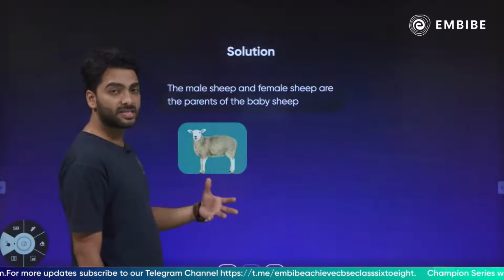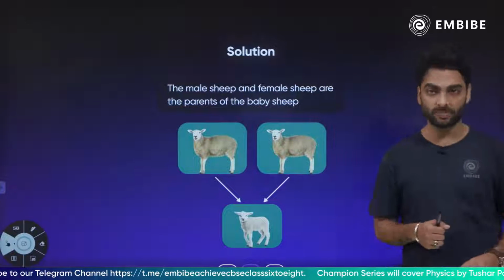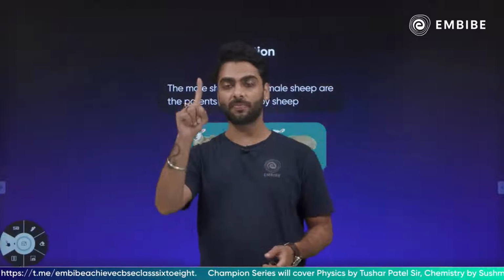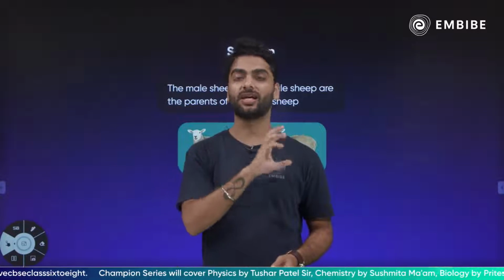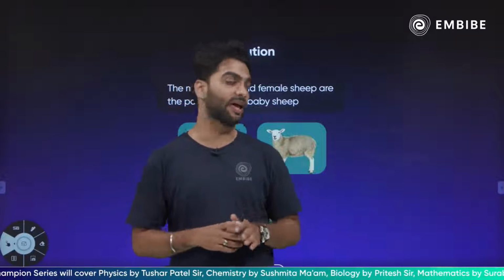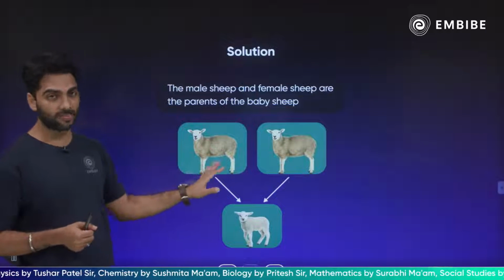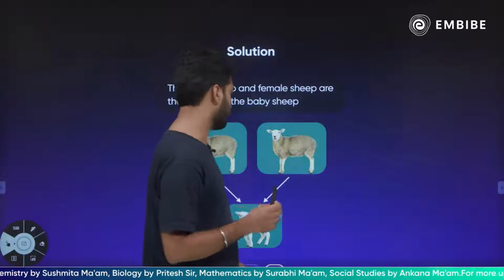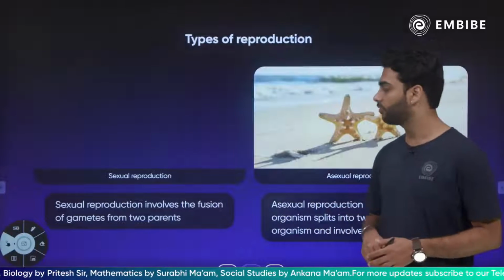So this is important to understand asexual and sexual modes of reproduction. Asexual mode of reproduction is where there is only one parent involved, no variation, and one parent gives rise to identical daughter cells, right? And then sexual reproduction is where there are two parents involved, male and female, there is mixing of gametes, there is a variation seen, and finally you have the offspring. The chances of success in sexual reproduction are higher as compared to asexual mode of reproduction.